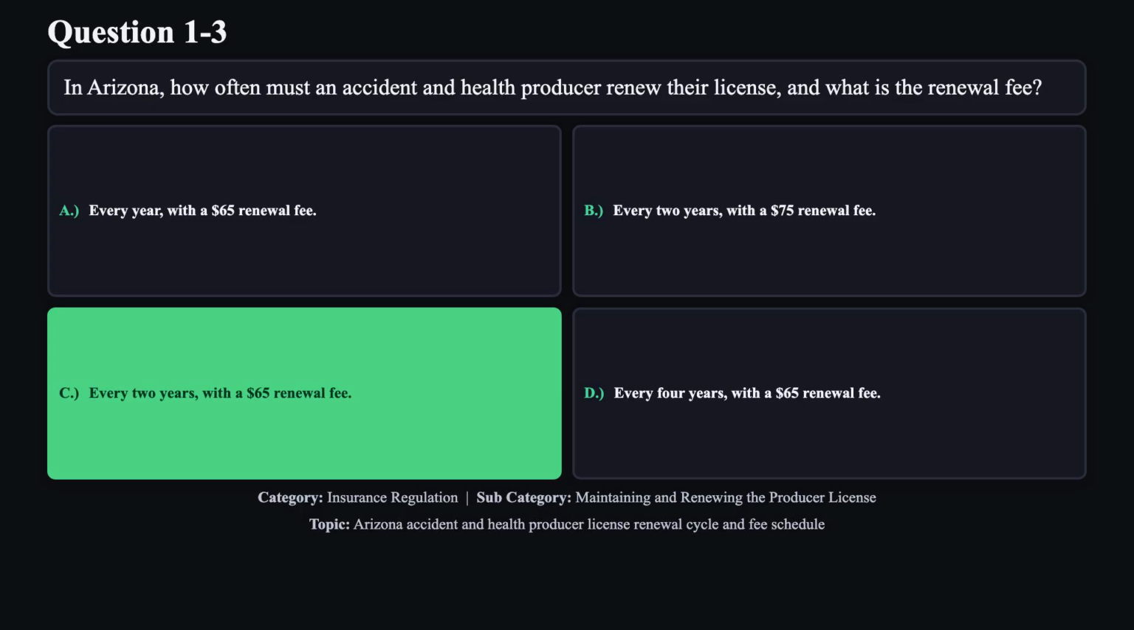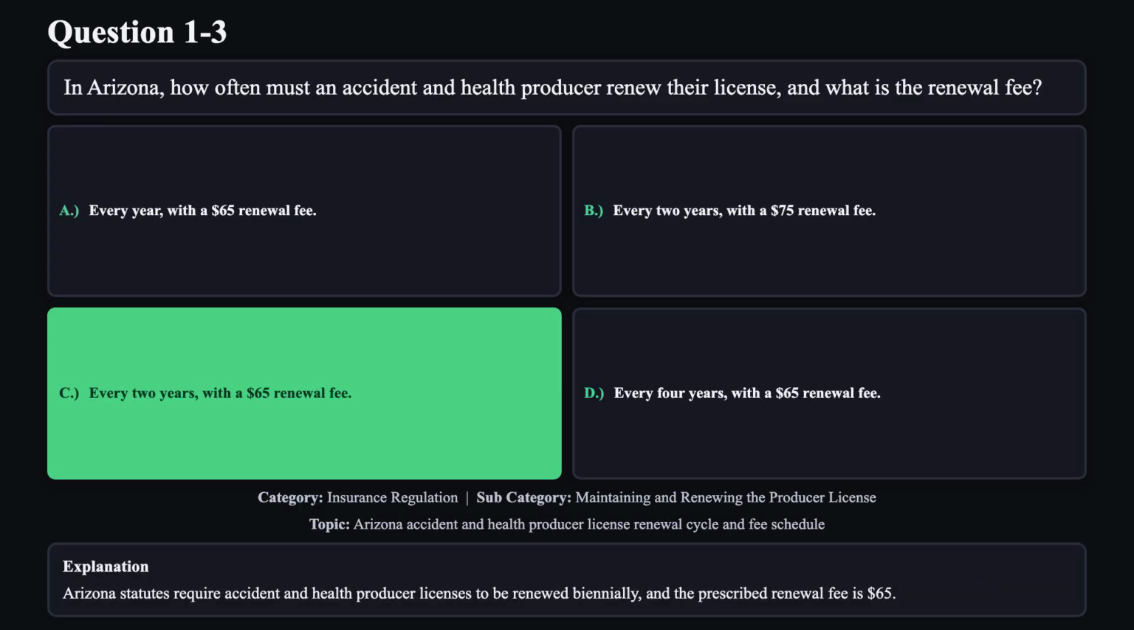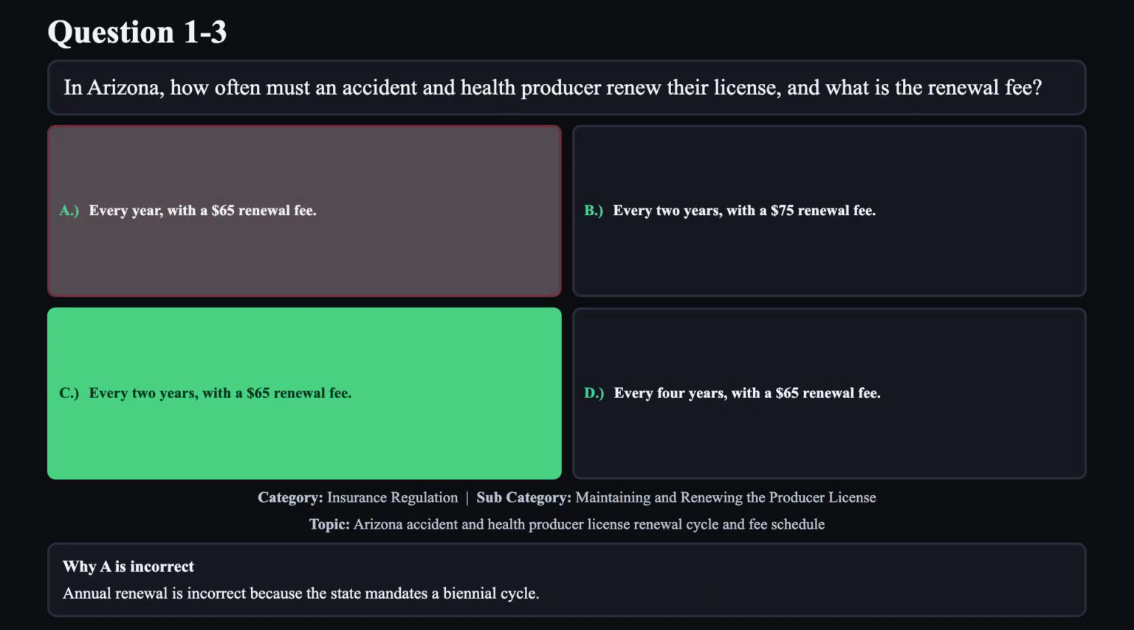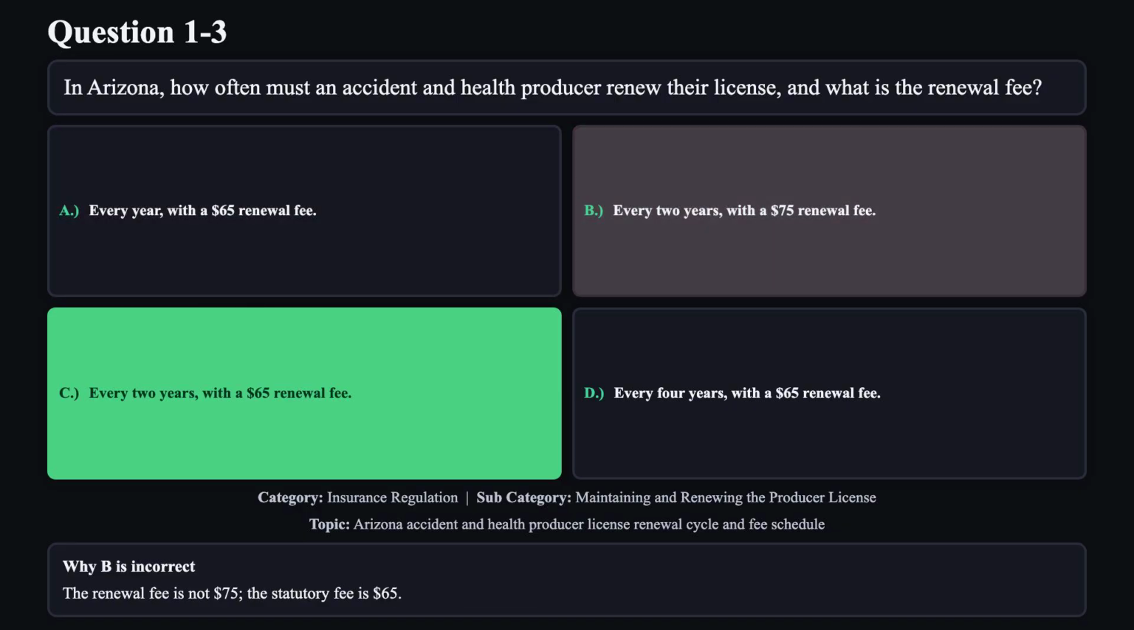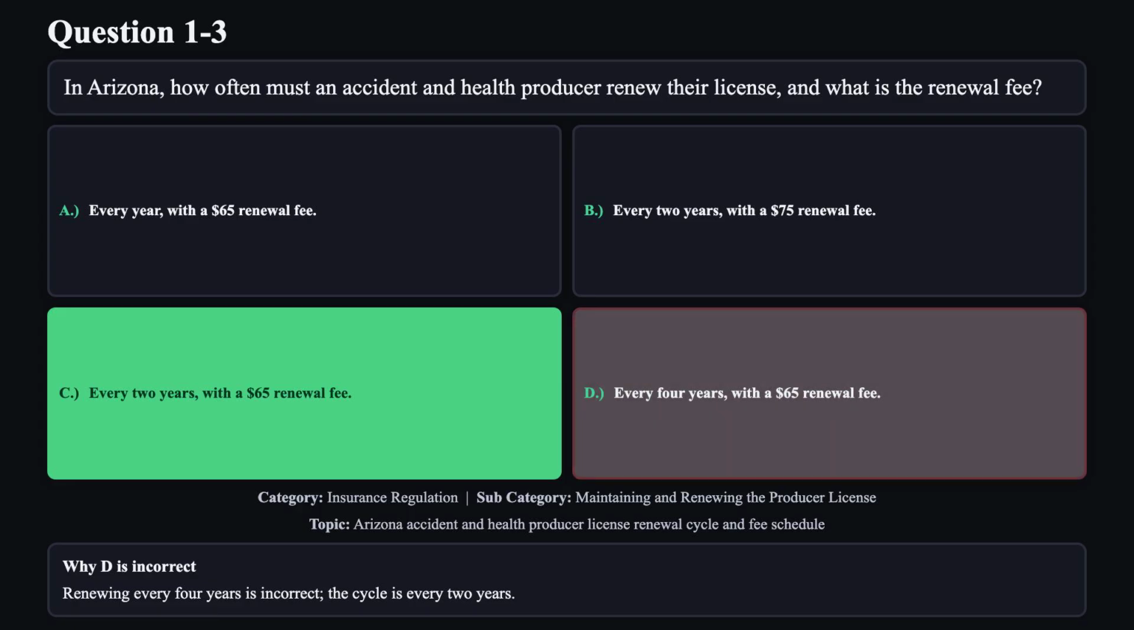The correct answer is C. Arizona statutes require accident and health producer licenses to be renewed biennially, and the prescribed renewal fee is $65. Reason A is not correct. Annual renewal is incorrect because the state mandates a biennial cycle. Reason B is not correct. The renewal fee is not $75. The statutory fee is $65. Reason D is not correct. Renewing every 4 years is incorrect. The cycle is every 2 years.